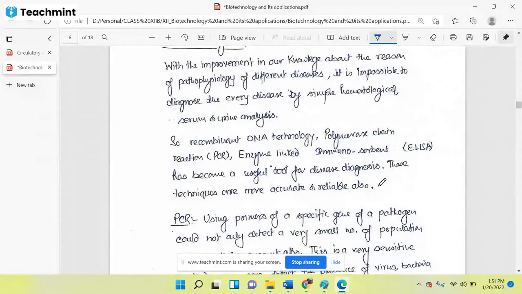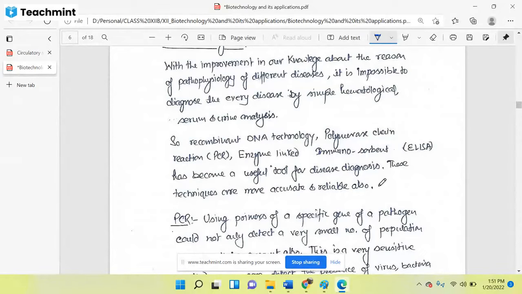Even when you are not having any symptom, if a few viruses or few bacteria have infected you and symptoms have not been produced, you can still use these biotechnological tools to detect the small number of viruses and bacteria too. Other techniques cannot do it.